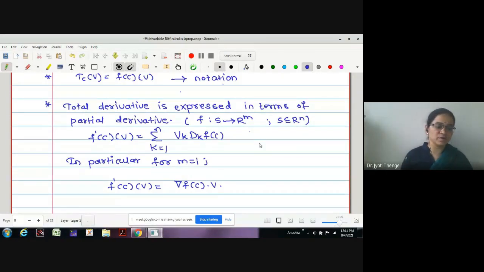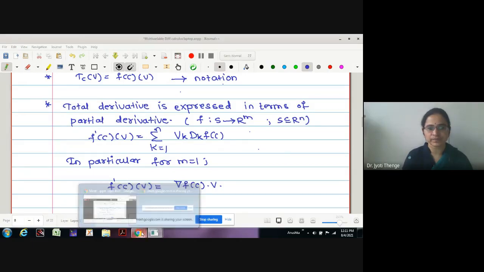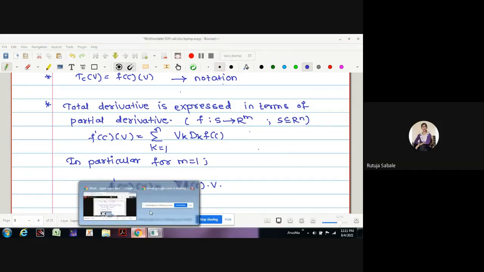In that case, the total derivative is given by del f of C dot v. This is what we have seen in the last lecture. Any difficulty up to this?